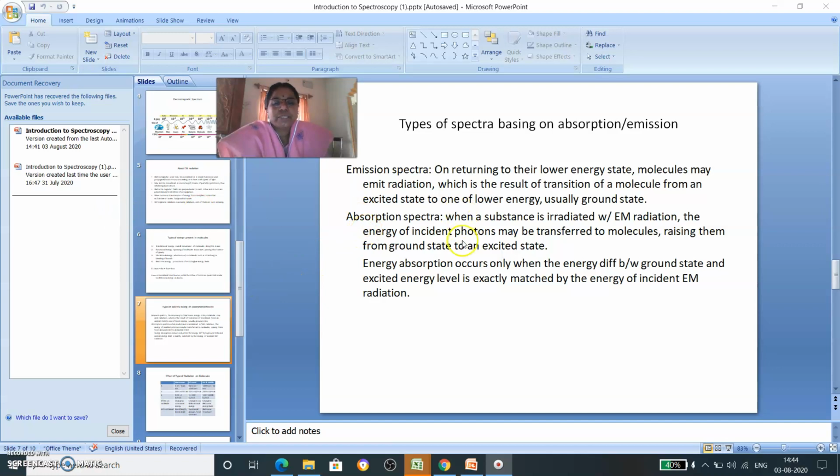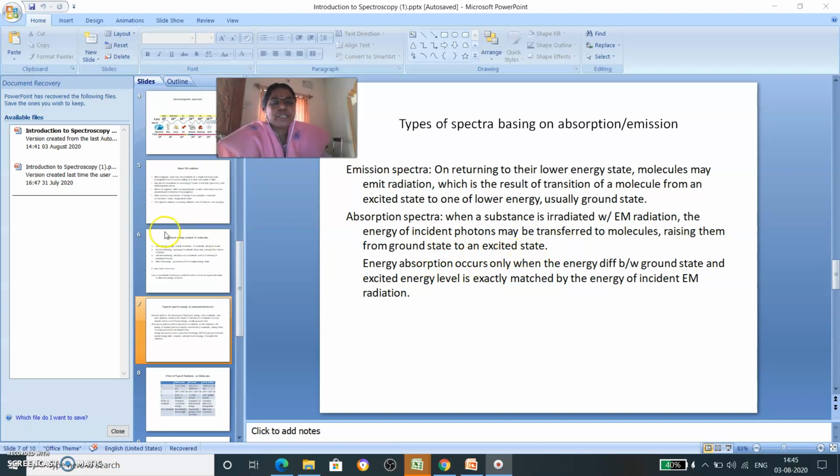Whereas in the case of absorption spectra, when a substance is irradiated with electromagnetic radiation, the energy of incident photons may be transferred to the molecules. In such a case, the photons will raise the energy levels, from the ground state to the excited state.